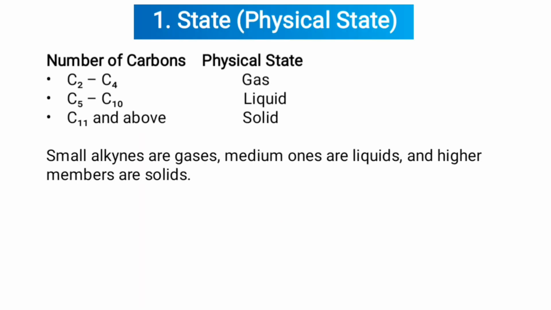First one, physical state of alkynes, meaning the number of carbons and physical state. From carbon 2 to carbon 4, alkynes are gases, while from carbon 5 to carbon 10 are liquid, and carbon 11 and above are solid. Small alkynes are gases, medium ones are liquid, and higher members of alkynes are solids.